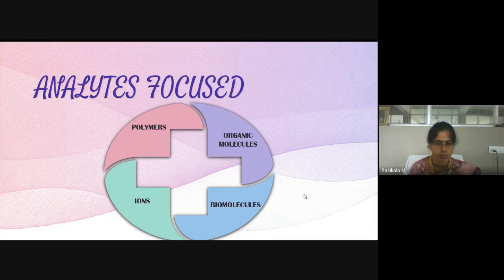These are the majorly focused analytes for separation by HPLC. Organic molecules such as drugs, then biomolecules, biological moieties, then ions, cations and anions, and polymers like gels. So these all can be separated using the HPLC technique.